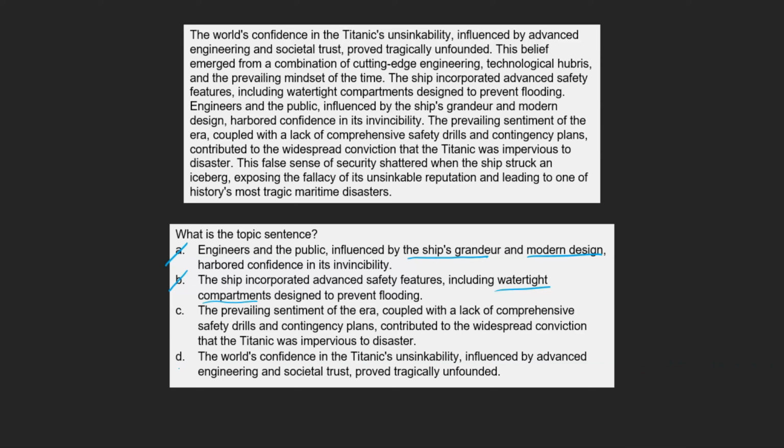Which brings us to choice D. The world's confidence in the Titanic's unsinkability, influenced by advanced engineering and societal trust, proved tragically unfounded. This sentence discusses the public believing the Titanic to be unsinkable, as we saw in the last choice, but it also hints at the Titanic's eventual tragic fate. As we can see this discussed in the last sentence of the passage, it's reasonable to say that although choice C could be a good choice for the topic sentence, choice D is more all-encompassing and would therefore be considered the best choice and can be marked as our final answer.